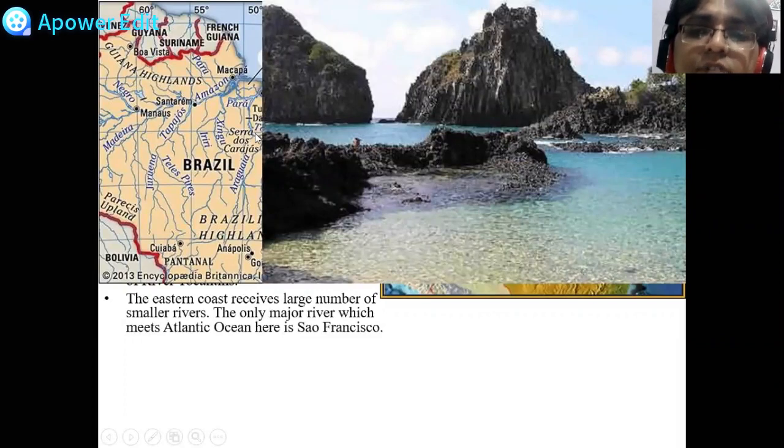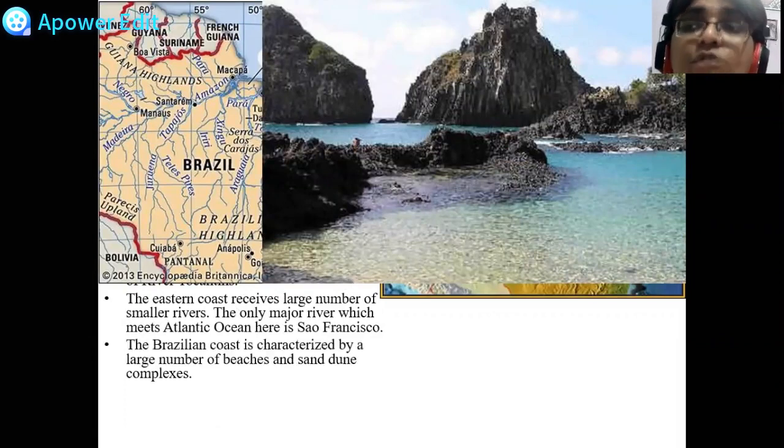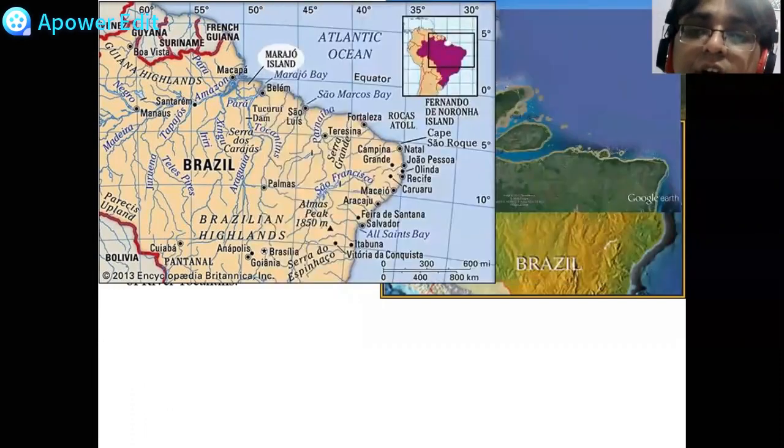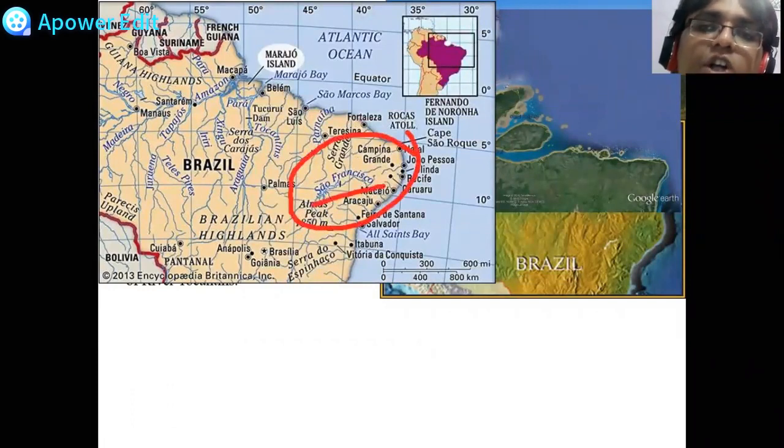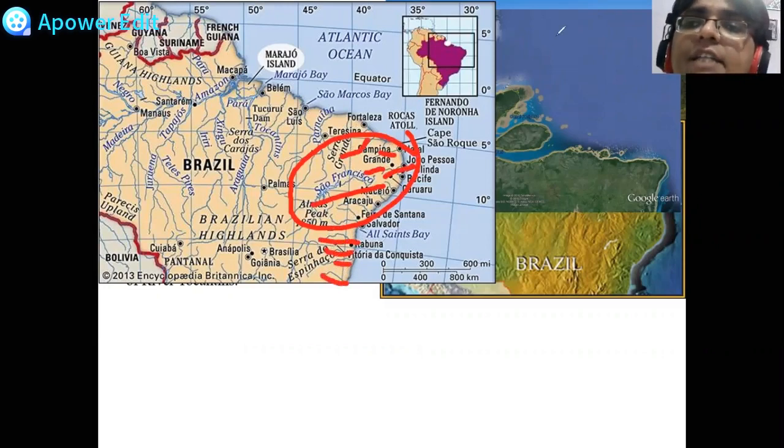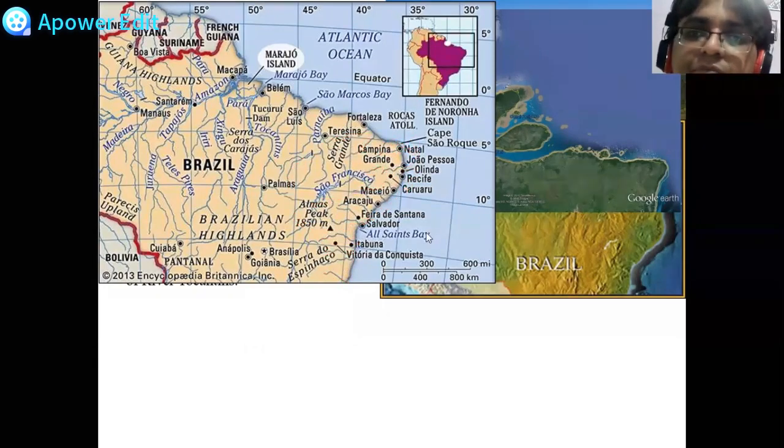The eastern coast receives a large number of small rivers. The only major river here that meets the Atlantic Ocean is the São Francisco. We have seen that the eastern part of Brazil has only one major river, and that is the river São Francisco. Here is that major river. So there are very, very small rivers. You can see there are small rivers here, originating and ending right there. There are a lot of rivers here, but the major river is São Francisco.